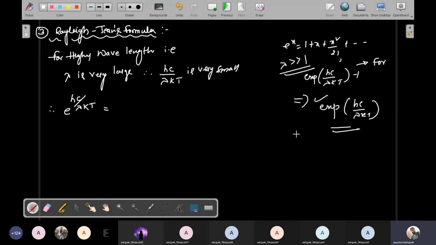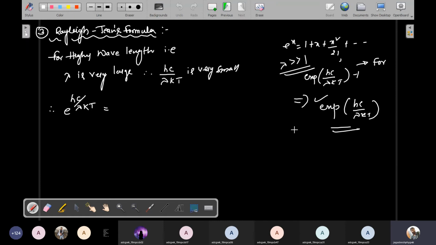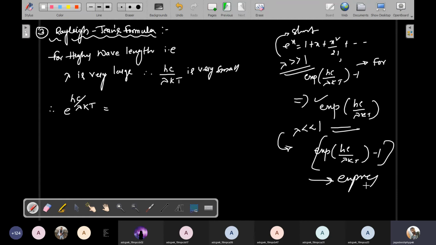In the previous case, the shorter wavelength condition, we neglected the 1. But for the higher wavelength condition, where lambda is much greater, we simply take the expansion of e to the power hc by lambda kT, minus 1. Right now we can expand this term.